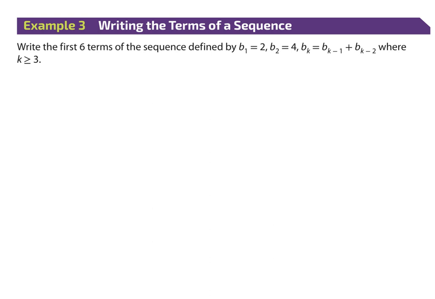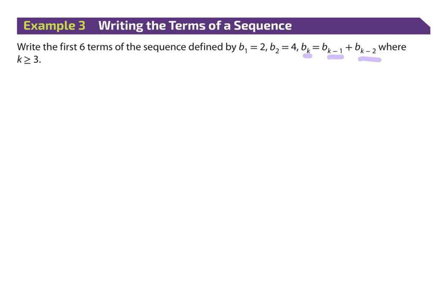I take the one in front of it, or the 2 in front of it. So if I have the kth term here, which is what it's saying, then I take the one right in front of him, plus 2 in front of him. All right? This is, by the way, how Fibonacci sequences work. It just starts with 1, 1 instead of 2, 4.